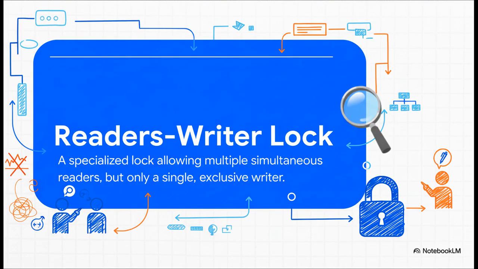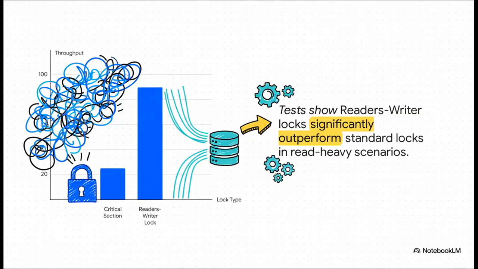Well, that is exactly the problem a reader-writer lock was invented to solve. It's a really smart lock that has two different modes. If you just want to read, it's like, come on in, all you readers are welcome. But the second, and I mean the second, someone shows up who needs to write, the lock basically puts up a big stop sign. It waits for all the current readers to finish up, and then it gives that one writer completely exclusive access.